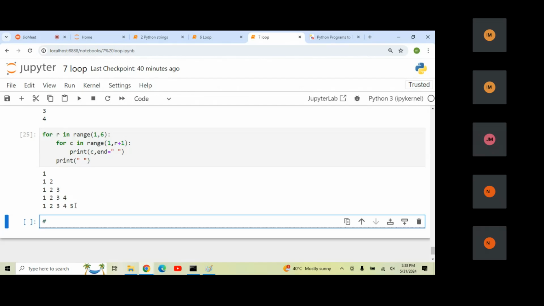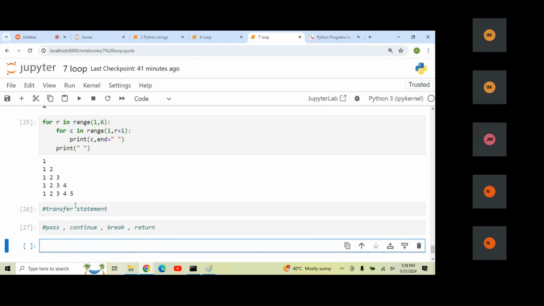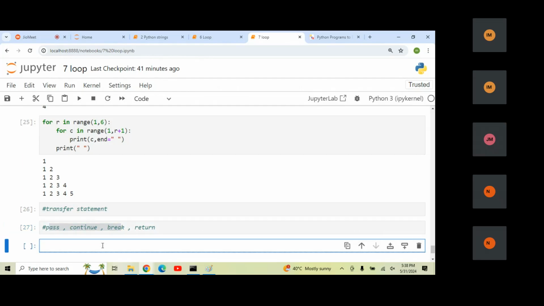Now, let's go to the next topic, that is the transfer statement. In the transfer statement, we have 3 keywords: pass, continue, break, and we have one more, the return. Return we are going to understand in the function concept in the next class. So in this class, we are going to understand what is pass, what is continue, what is break. First, we understand what is the use of the transfer statement.